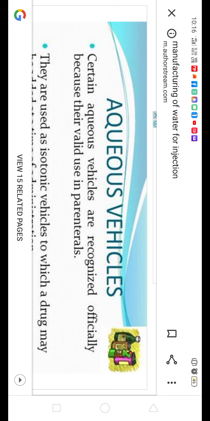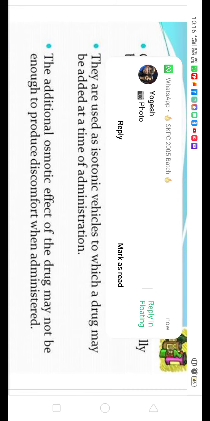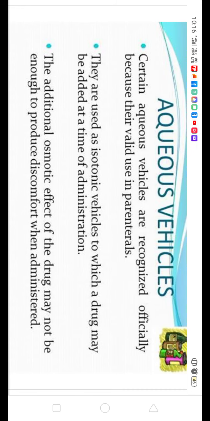Now in the aqueous vehicle, the main one we are going to use is an officially recognized one, because they are used for parenterals, and they are used as an isotonic vehicle to which a drug may be added at the time of administration.